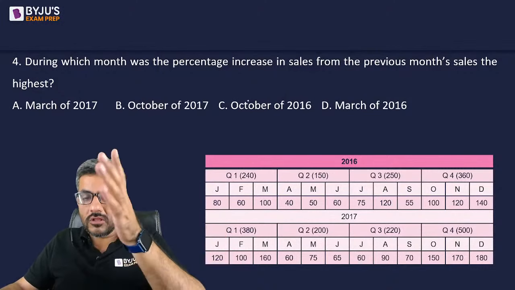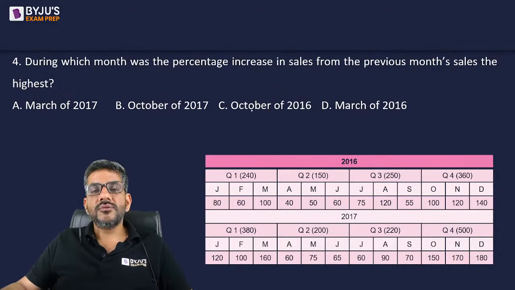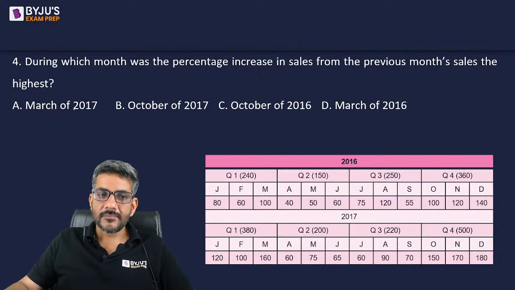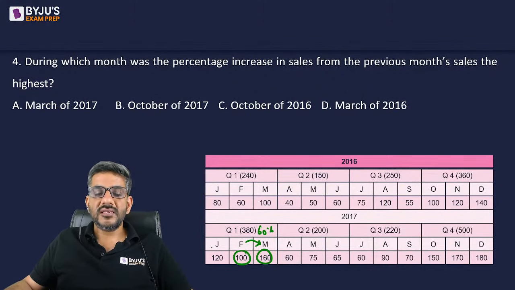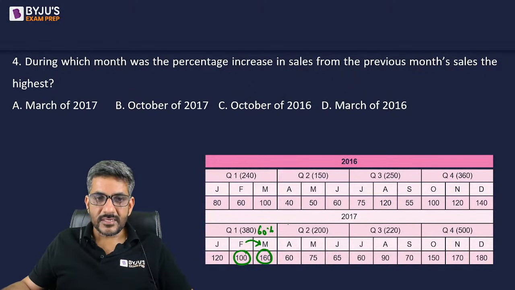Rather than checking all the 24 cases, I should better go by the options in this case. March of 2017, there is an increase of 60% here, right? March of 2017 is 60% more than the February of 2017. So for the first option, it is 60%.